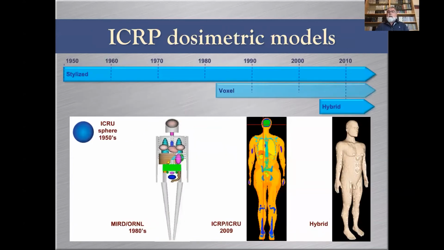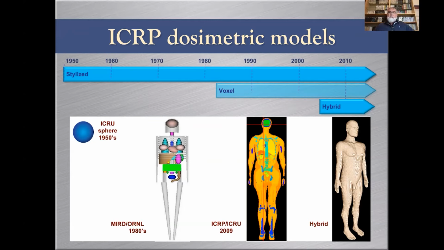But obviously the models vary in time. So if we're coming back to the 1950s, the first model to represent a human was a sphere. Then there was the appearance of the MIRD or Oak Ridge National Laboratory models. These were mathematical models in the 1980s. Then more recently, the ICRU and ICRP have published in ICRP report 110 voxel-based adult models. And we're going in the direction of hybrid models, where hybrid is a way to generate models of variable size, variable weight, variable body shape, and to end up with voxels at the end.